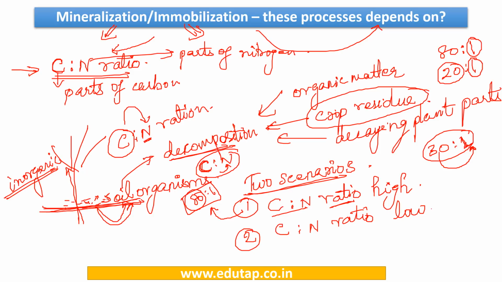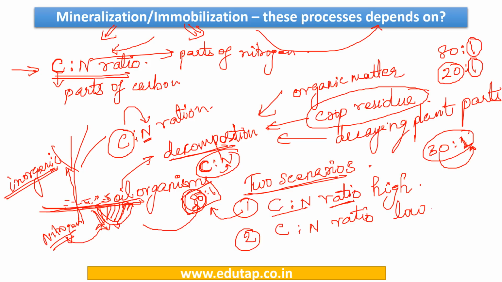So it starts taking all the nitrogen that is present in its environment so that it can use that nitrogen in the decomposition of the available carbon, that is, these 80 parts of carbon in the crop residue. So it is locking all the nitrogen present in the soil for its decomposition process.